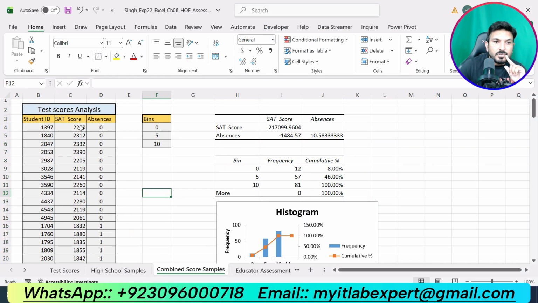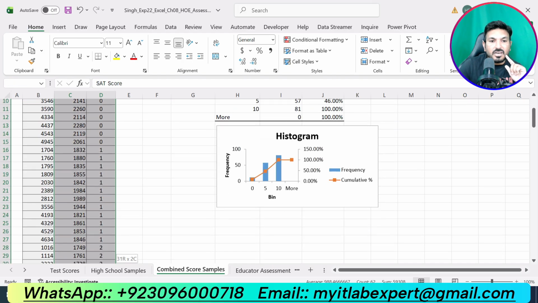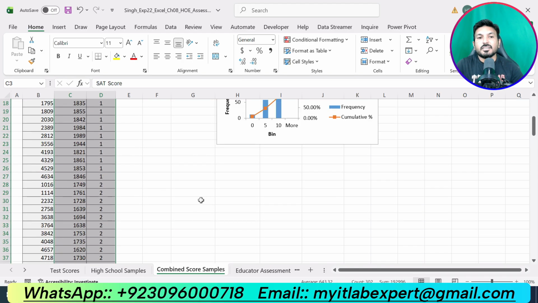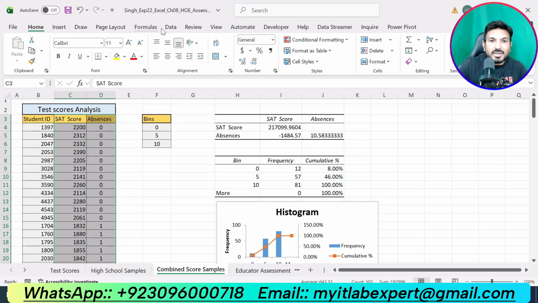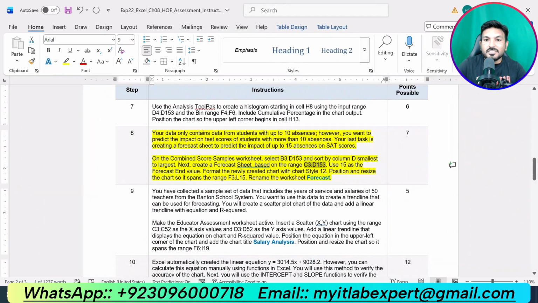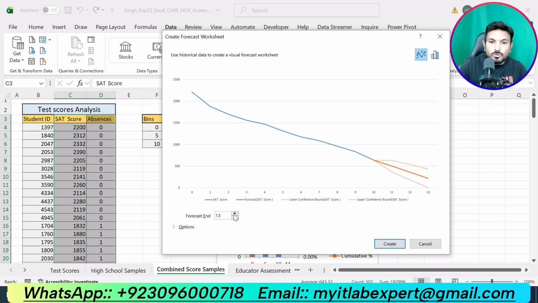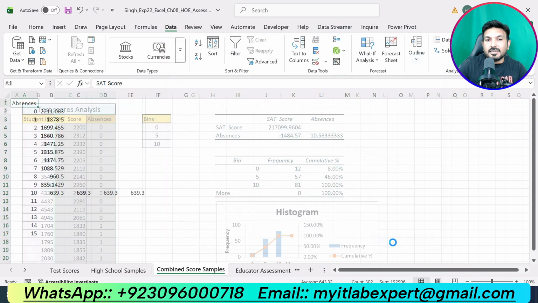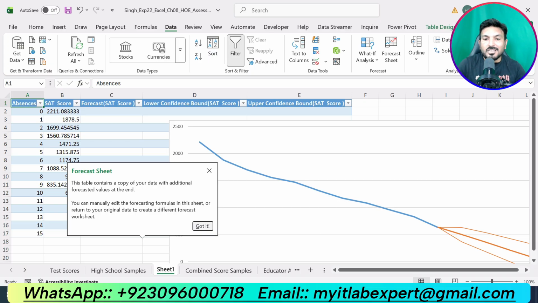Now it is saying next create a forecast sheet based on the range C3 up to D153. C3 here up to D153. Select this one and we are supposed to create a forecast sheet. Go to Data tab and click Forecast. Now it is saying use 15 as the forecast end value. Forecast end is here. Make this 15. And click Create. So we have created a forecast sheet.